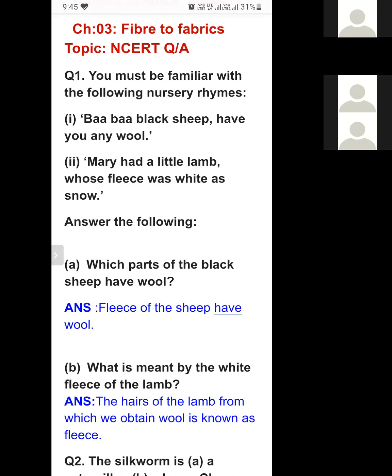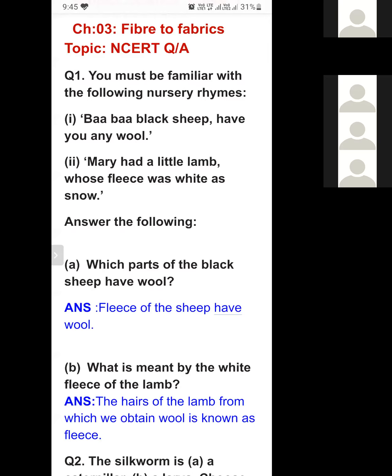On the basis of these rhymes, there are two questions. First question: which part of the black sheep has wool? The fleece of the sheep has wool. Fleece means hair. Second question: what is meant by the white fleece of the lamb? White fleece means white hair. The hair of the lamb from which we obtain wool is known as fleece. These are the two questions based on these nursery rhymes.